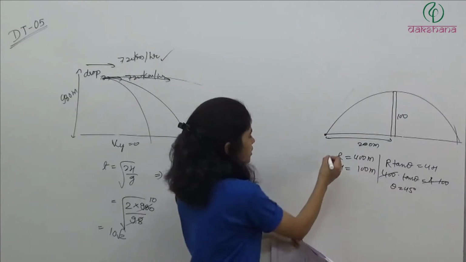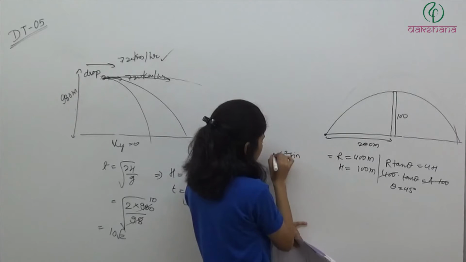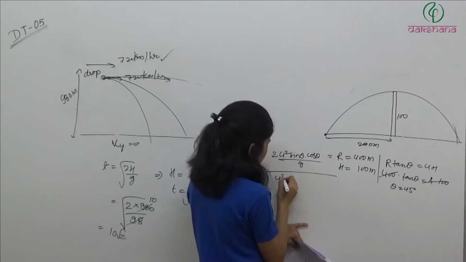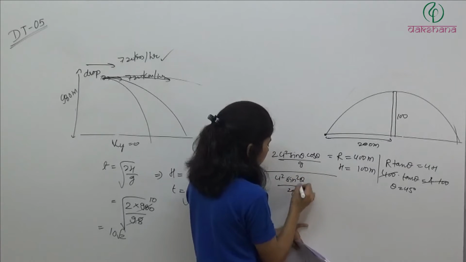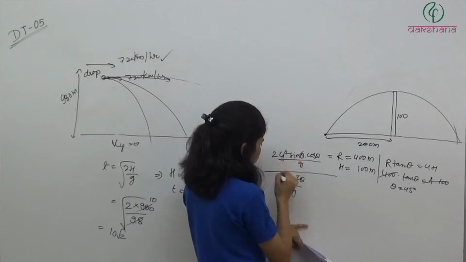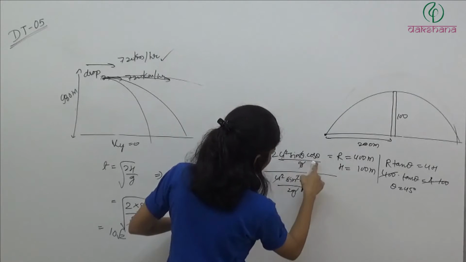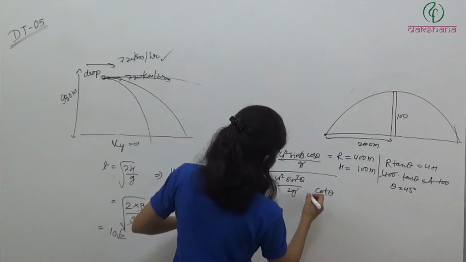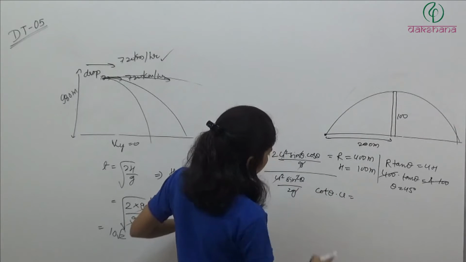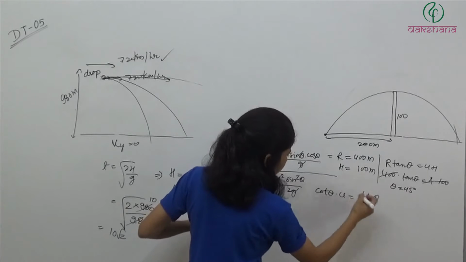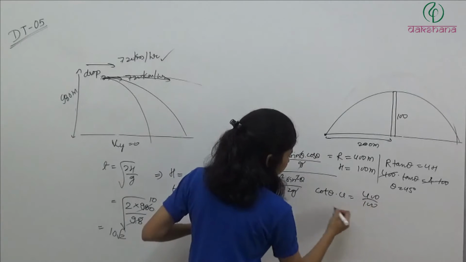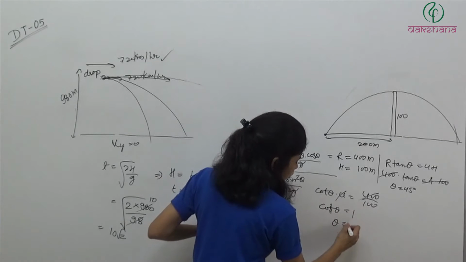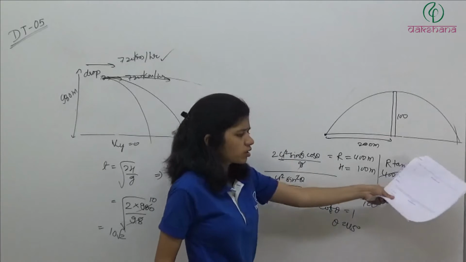Or else, simply, R is u square 2 sine theta cos theta by g, and H is u square sine square theta by 2g. So one sine theta will go away. We have cos theta by sine theta, cot theta. Here we have 4 is equal to 4 R by H, we did, R by H is 400 divided by 100. So from here we are getting cot theta is equal to 1. So theta is equal to again 45.